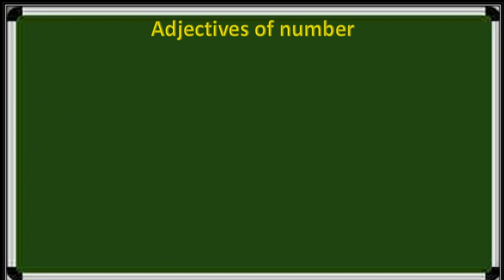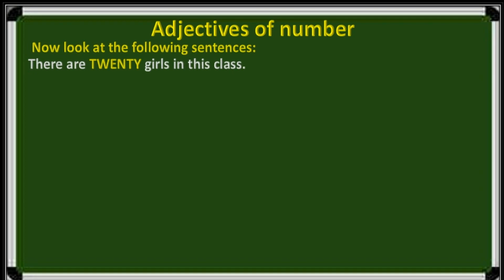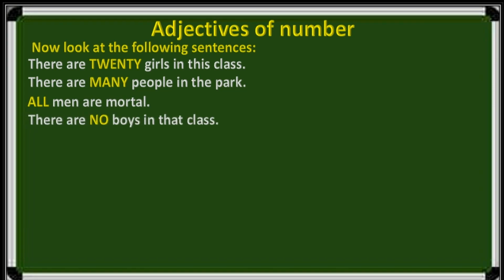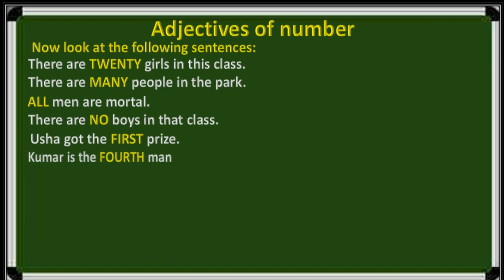Next, adjectives of number. Now look at the following sentences. There are 20 girls in this class. There are many people in the park. All men are mortal. There are no boys in that class. Usha got the first prize.